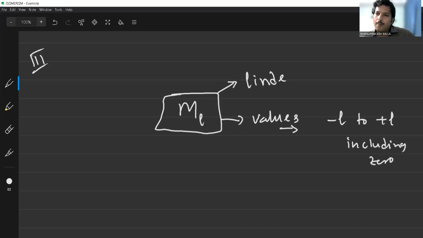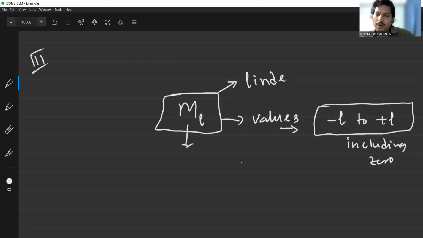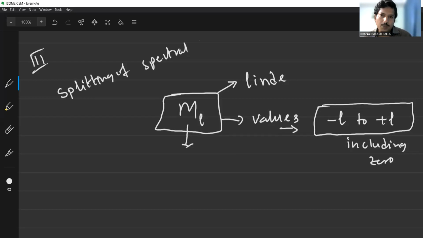What are the ml values? Minus l to plus l, including 0. What is the main significance of the ml values? As you know about the Stark effect or Zeeman effect. So what is the Stark effect or Zeeman effect? Under the influence of a magnetic field or electrical field, each spectrum line is further split into small lines. That is called the splitting of spectral lines. It is also called the fine structure.